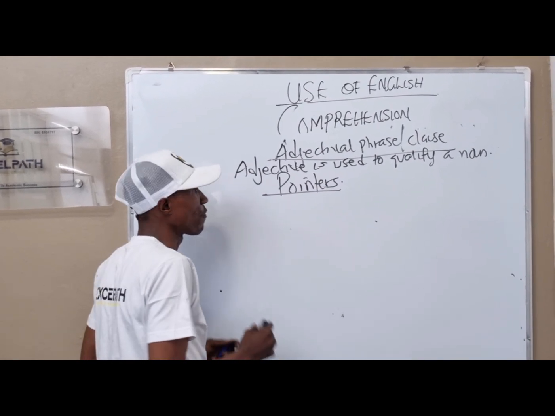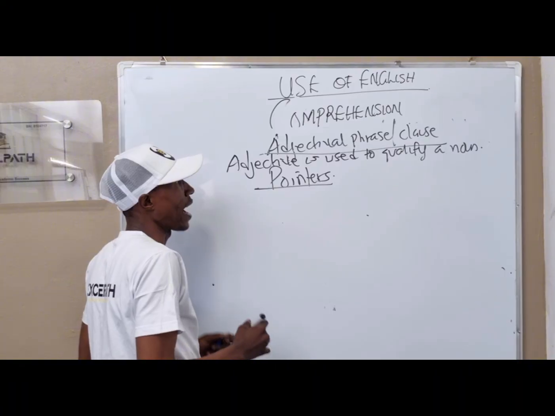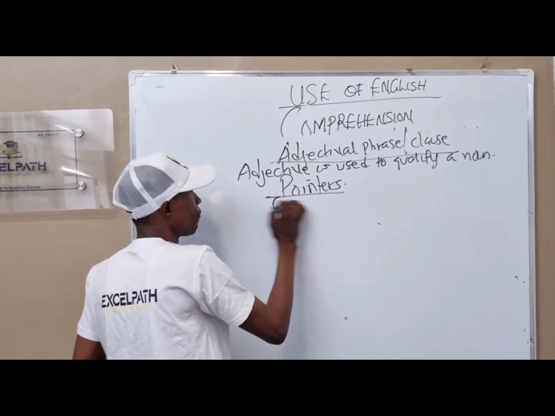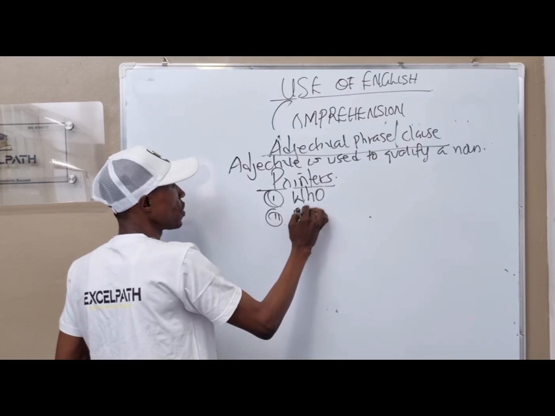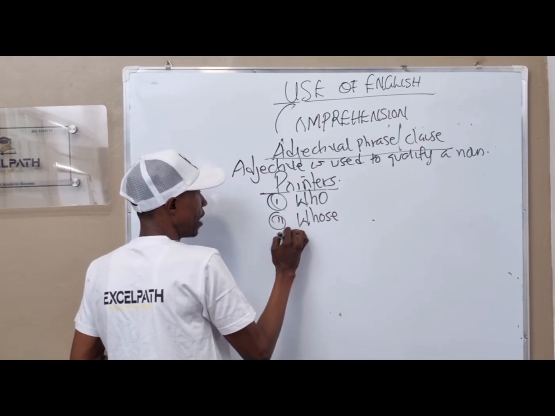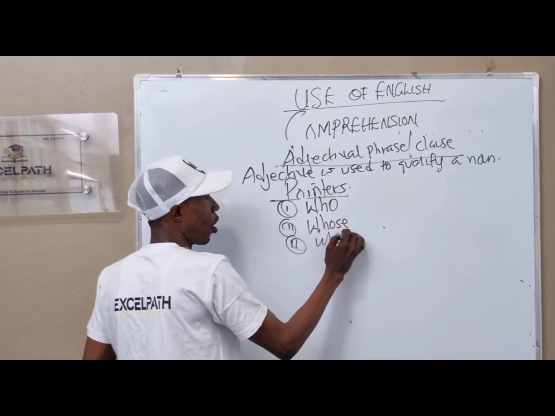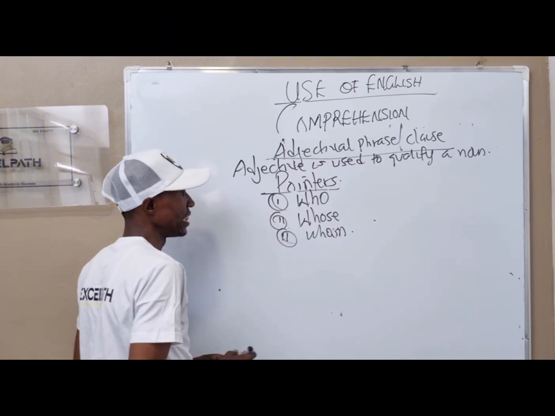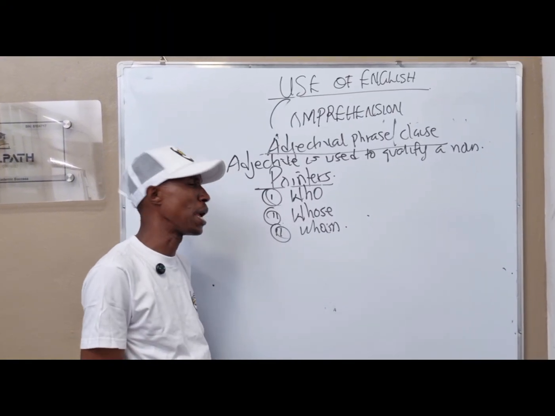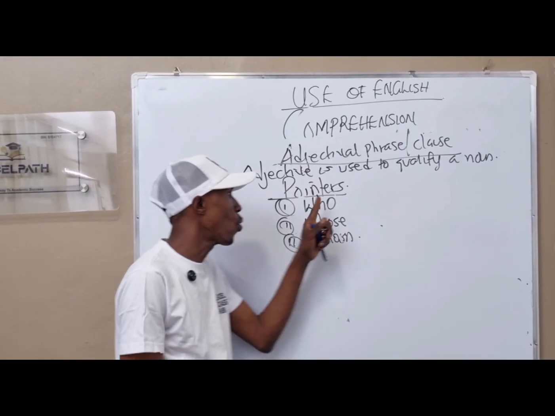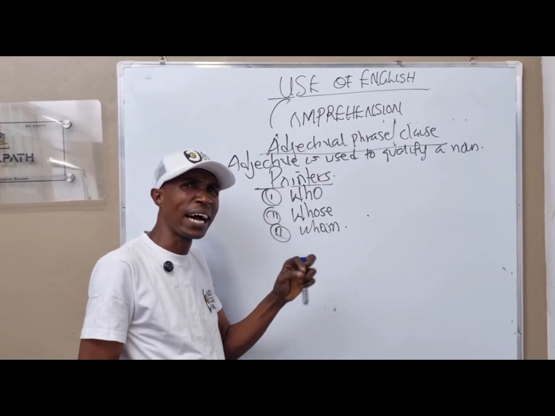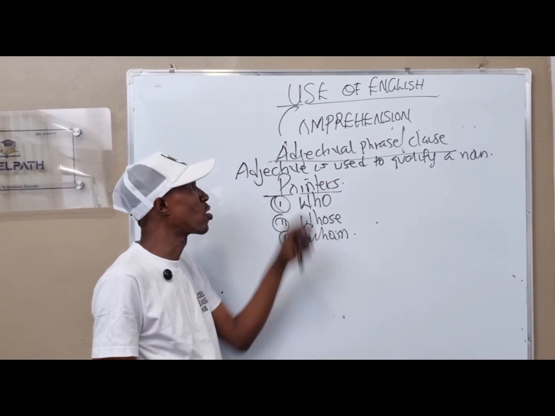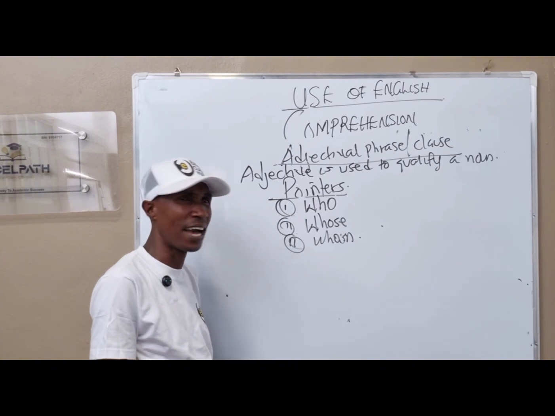How do you identify the pointer of an adjectival? You are expected to see your who, you are expected to see your whom, and finally you are expected to see your whose. These three are very, very important. When you see who, whose, and whom, just know that the question is coming from the angle of adjectival.